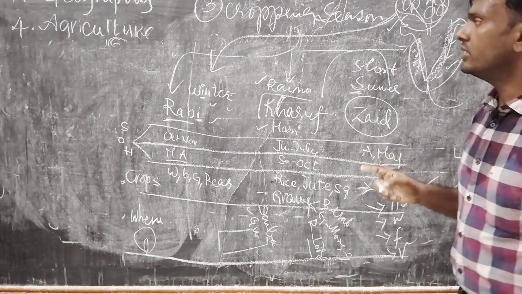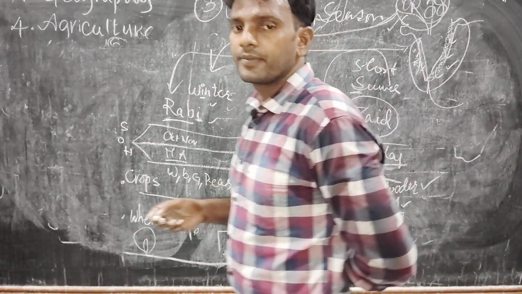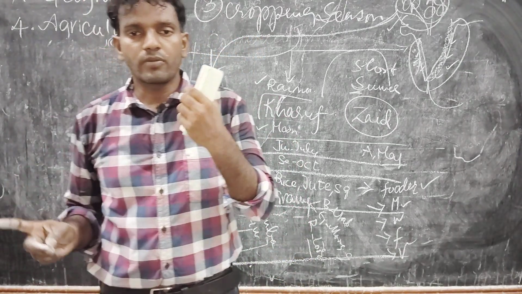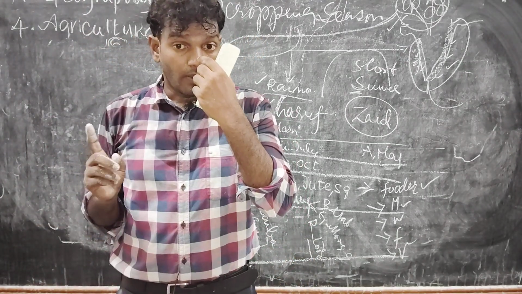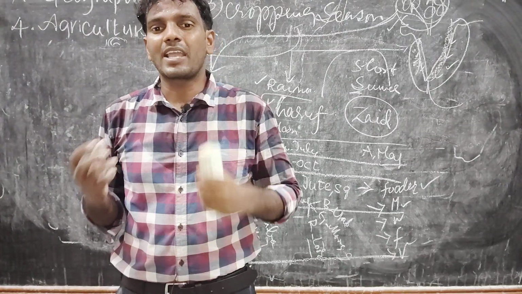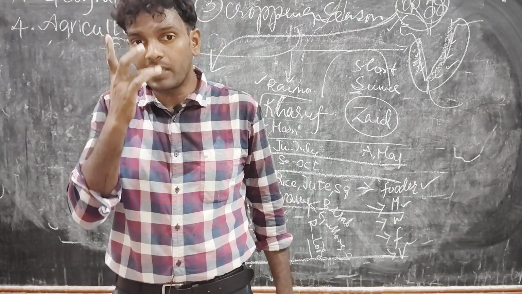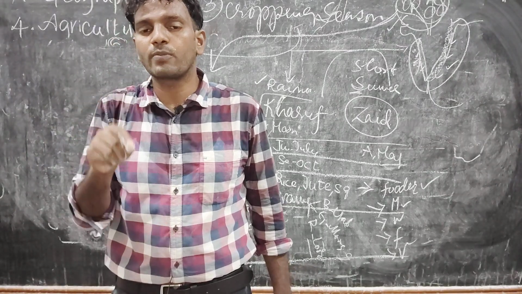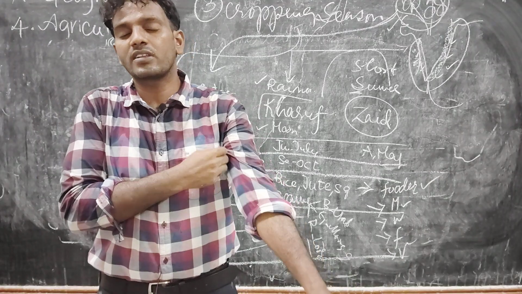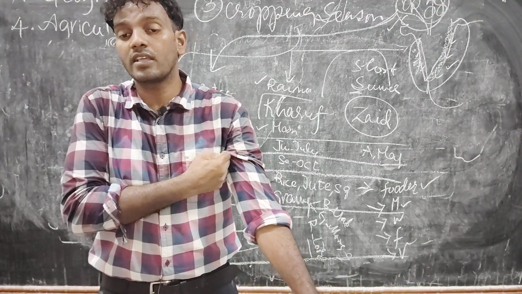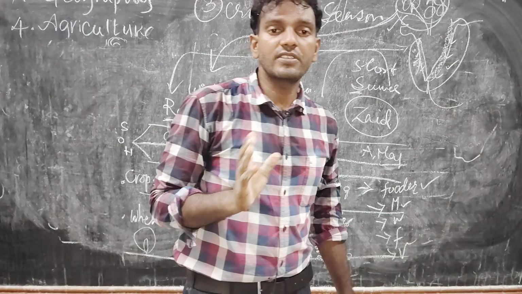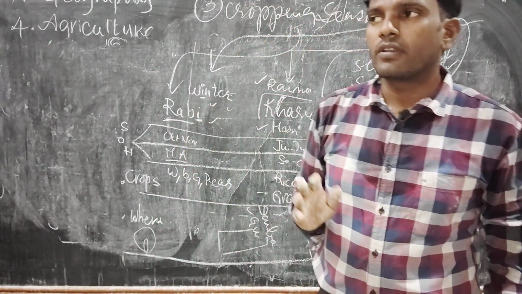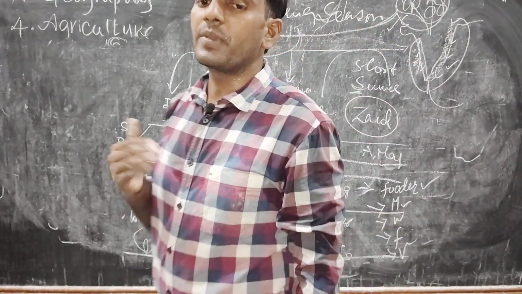Is it clear? It is about the cropping patterns. In this section we discussed the introduction: what is agriculture and what is the importance of agriculture. Second, cropping patterns or farming types. There are two to three types of farming: self-consumption or subsistence purpose, or commercial purpose. We discussed about it. And then we discussed the cropping seasons. There are three seasons. We discussed very briefly. Okay, in the next section, I will discuss the upcoming topics. Is it clear?